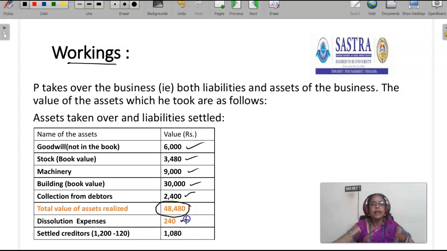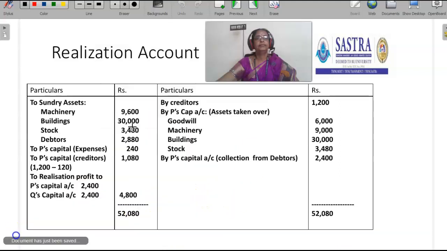Dissolution expenses he met, rupees 240. He settled the creditors. He gets cash discount of 120. The total value of creditors is 1,200. From 1,200, if we deduct 120, we will get 1,080. These are the information. Let's do the realization account.